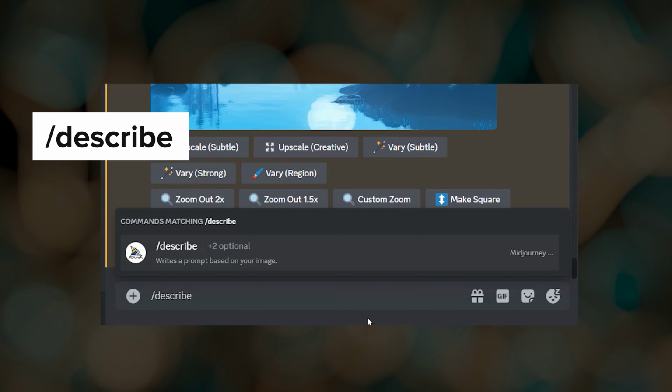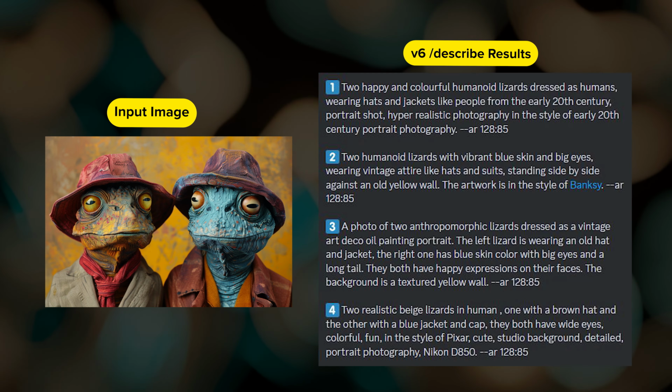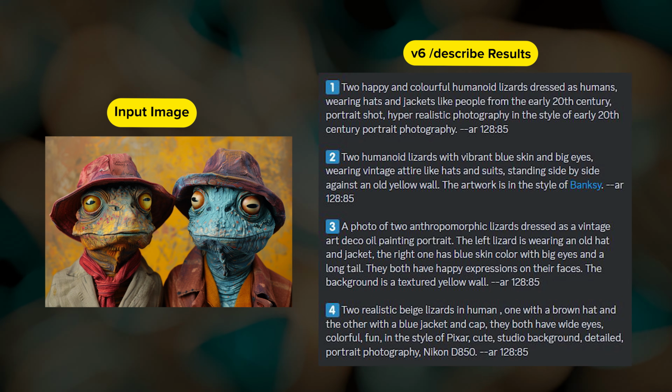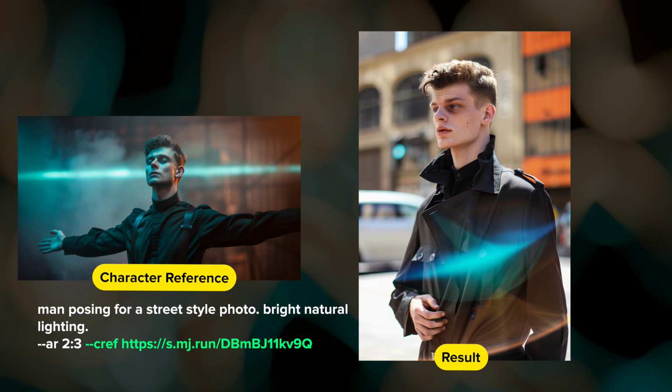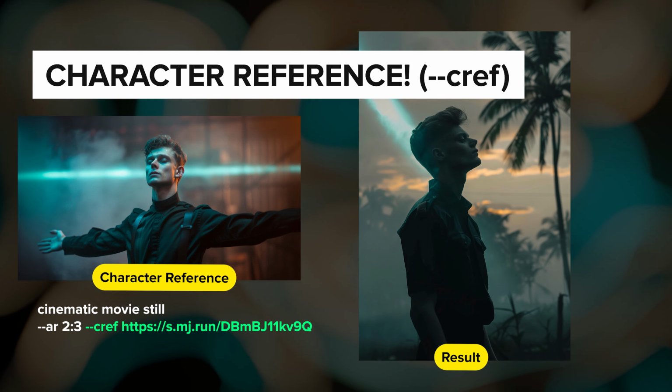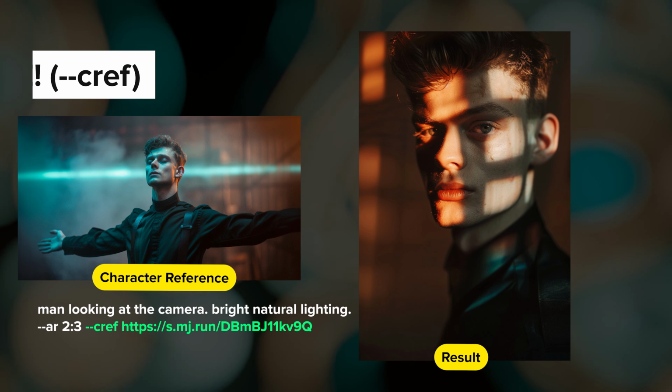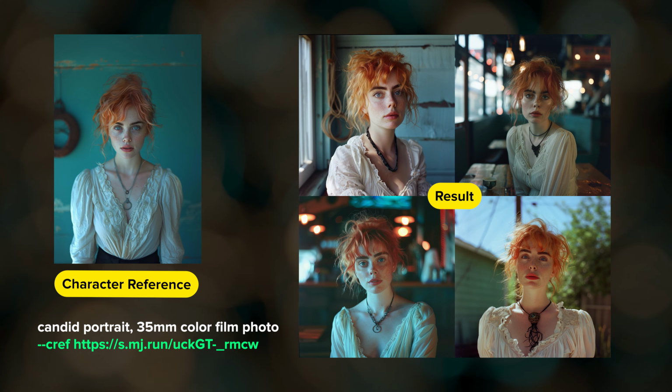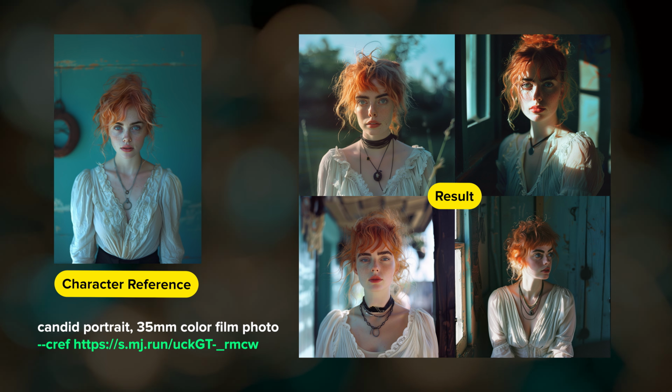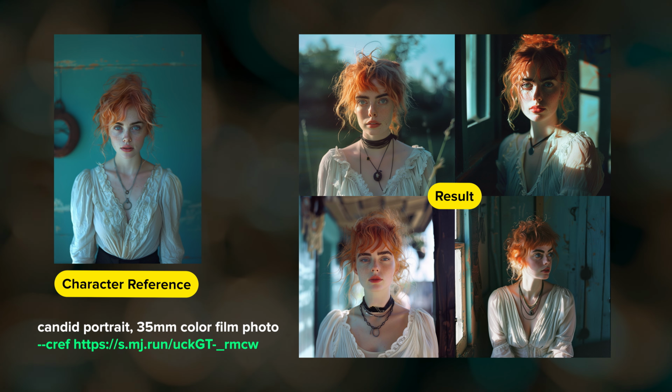A new version of the Describe command was released, which is an image-to-text model that can be helpful for coming up with starter prompts. And then Midjourney's first ever character reference feature was released. Character reference has not been updated since its initial release in mid-March, so that gives you a hint at one thing to expect in 2025.